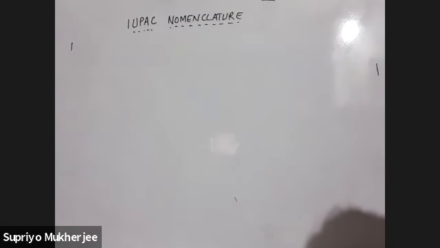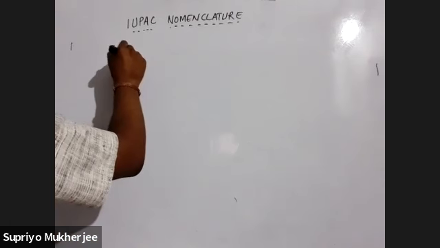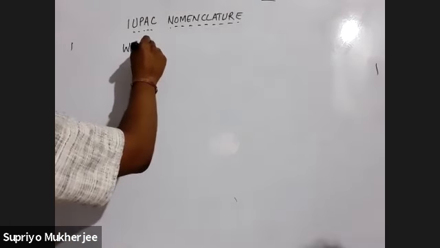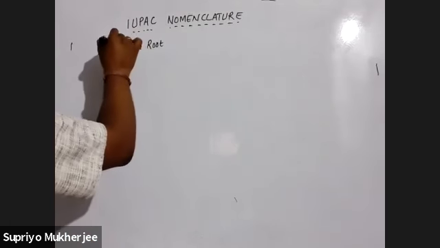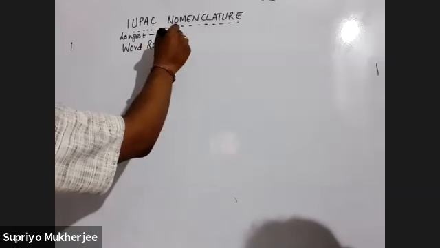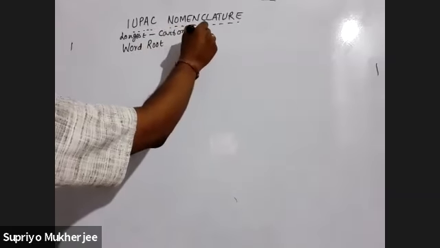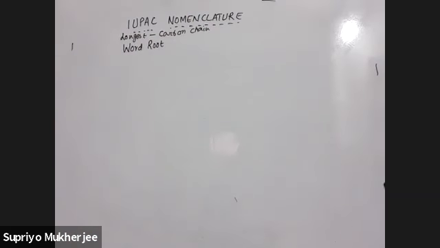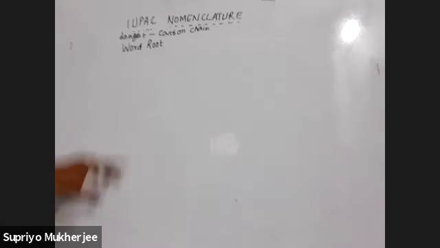Word root, longest chain, suffix, prefix, primary suffix, secondary suffix, primary prefix, secondary prefix. So these were the things basically. So what are word roots first of all? After identification of the longest carbon chain, the word root is the one that you need to identify or write down.